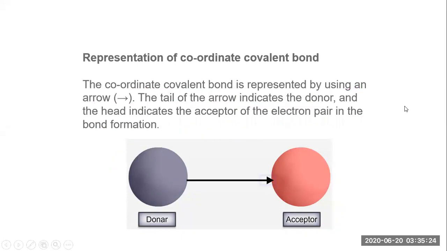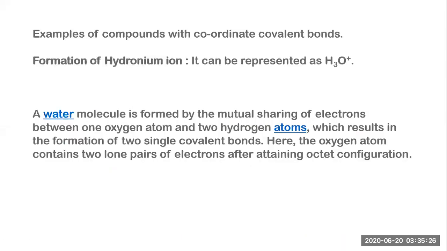Now, an example of a compound with a coordinate covalent bond is the formation of the hydronium ion, which can be represented as H3O+. Now, tell me one thing: when you talk about the H2O molecule, what is the difference between H2O and H3O+? You can say one hydrogen extra.